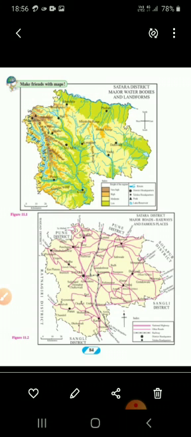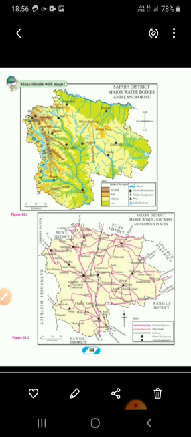But now with the help of science and technology, it is possible to develop roads and railways in this type of area. Now I will ask you some questions regarding this map, if you read figures 11.1 and 11.2 clearly. The first question is, in which region do you find a dense network of transport routes in the map?